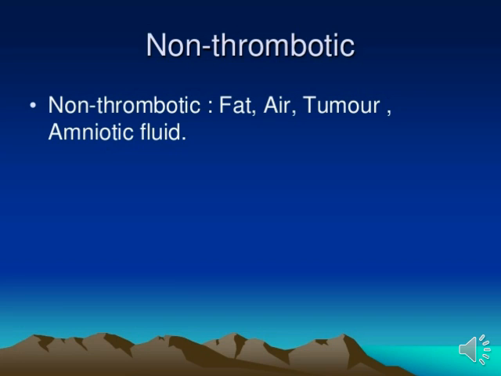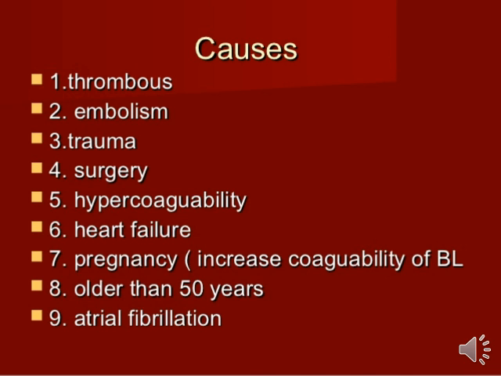Now we will see the next thing, causes of pulmonary embolism. There are different kinds of reasons for causing pulmonary embolism. The first cause is thrombus, meaning any clotting substance in the pulmonary system, and embolism, meaning any kind of obstruction in the pulmonary area. Then any kind of trauma: sometimes a person suffers a trauma, and that trauma may be the responsible reason for the blockage.